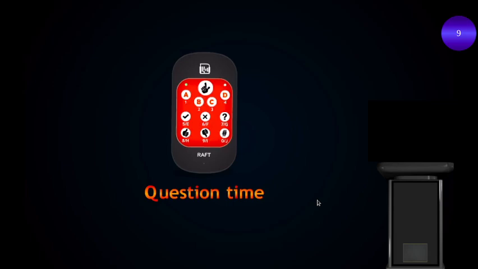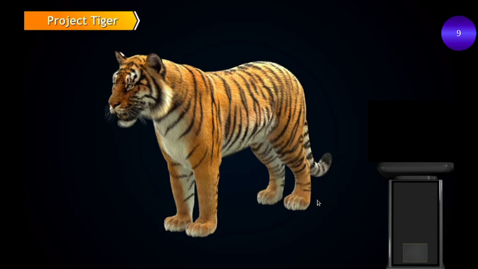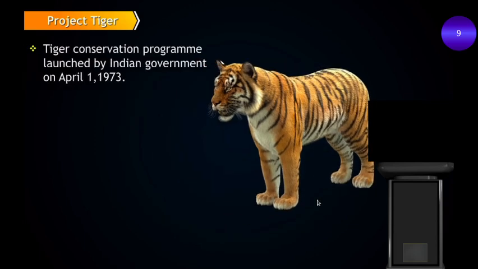Project Tiger. So what is Project Tiger? Yes students, it is a tiger conservation program launched by the Indian government on April 1, 1973.